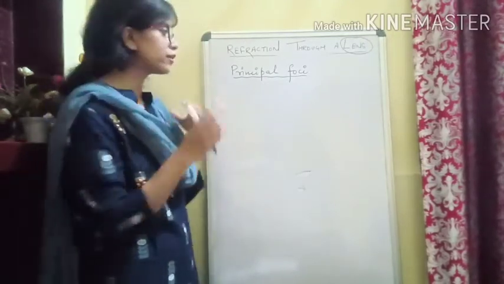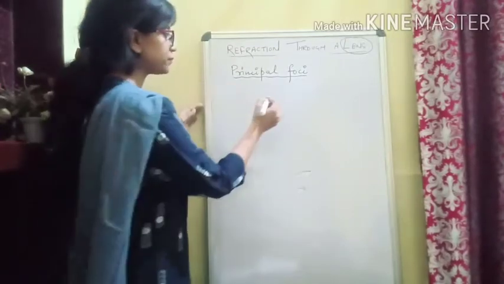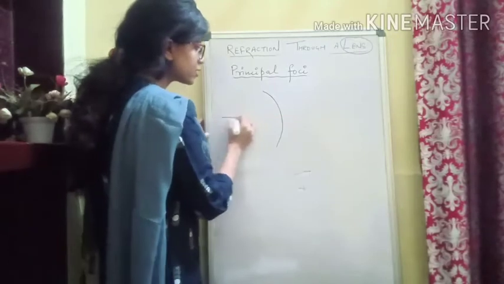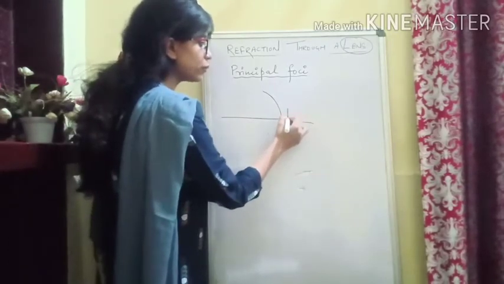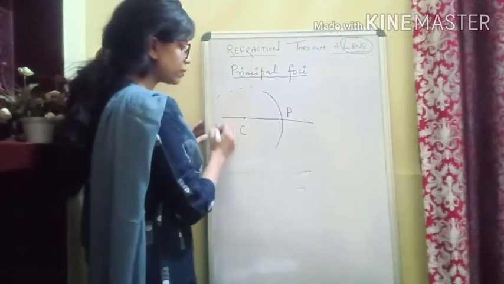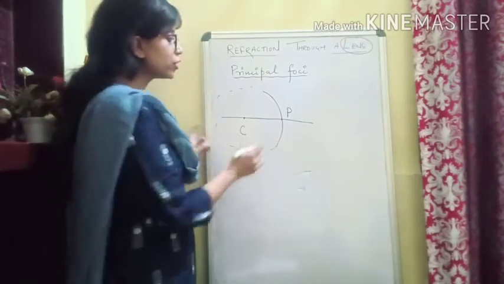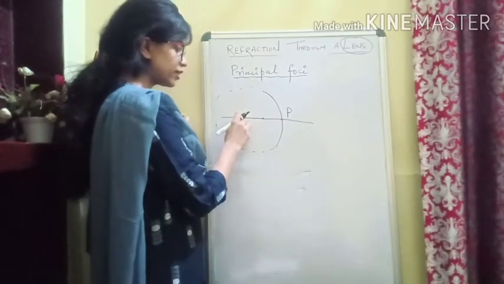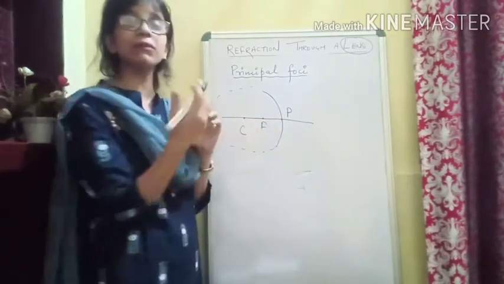To give you a hint, recall the mirror: this is the principal axis, this was our pole, and this is the center of curvature of a hollow sphere. The focus was a point somewhere between the center of curvature and the pole.